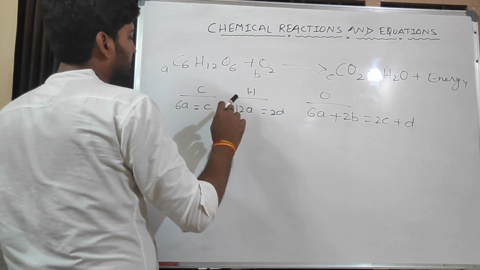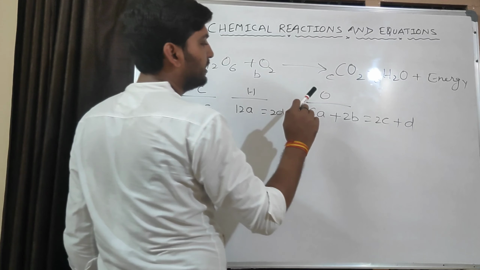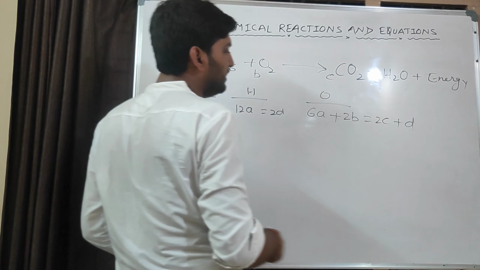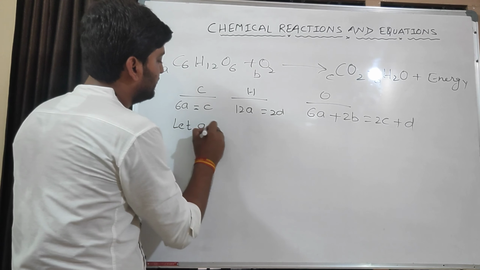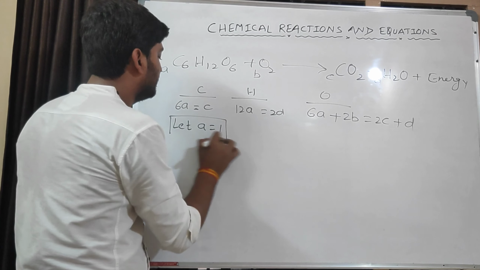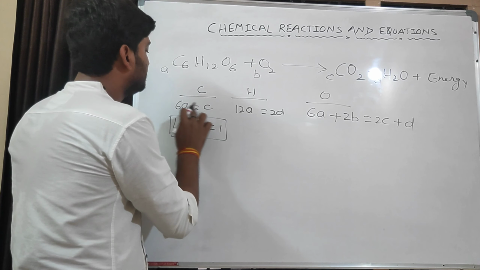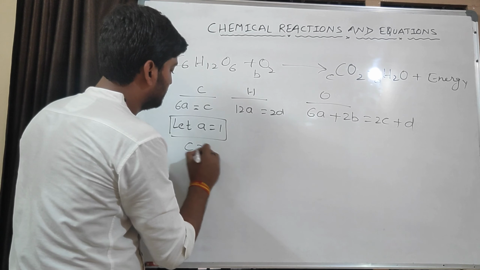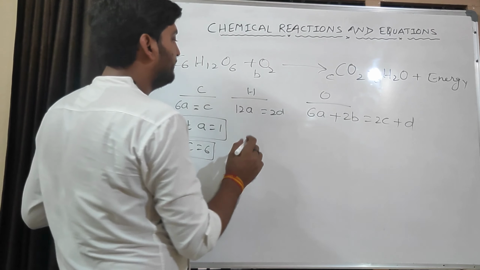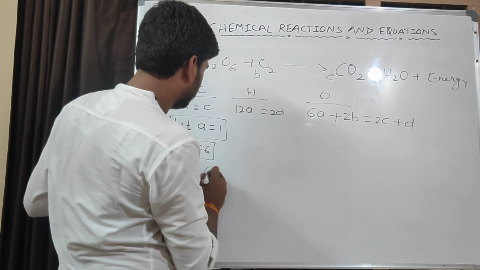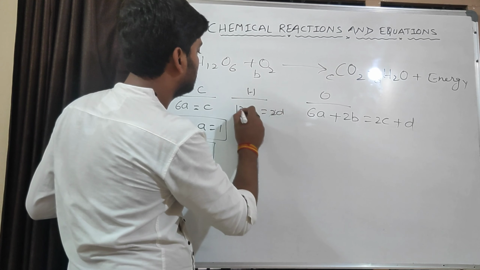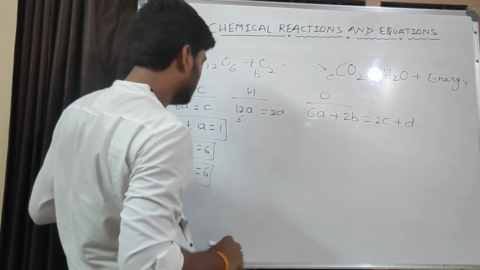A. So blindly we will take A is equal to 1. If A is equal to 1, C is equal to 6. If A is equal to 1, D is also 6. See here, 6 into 1, 6.